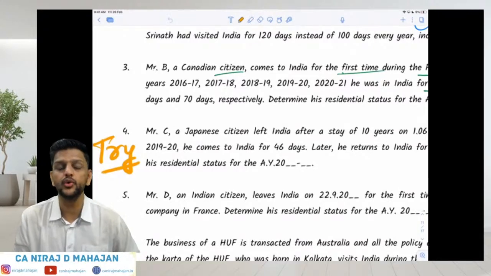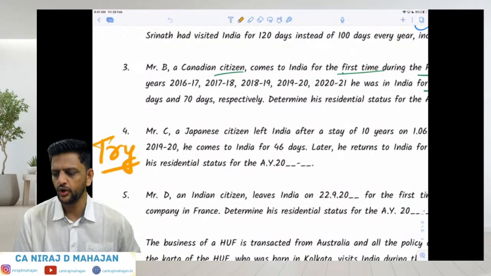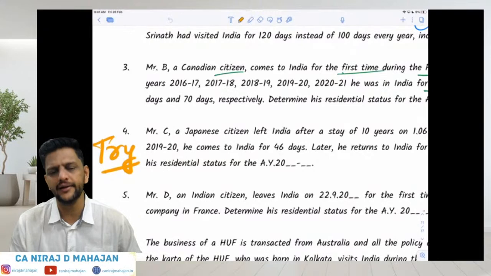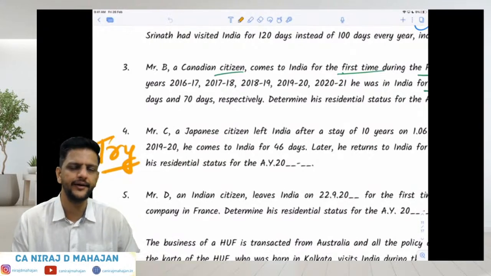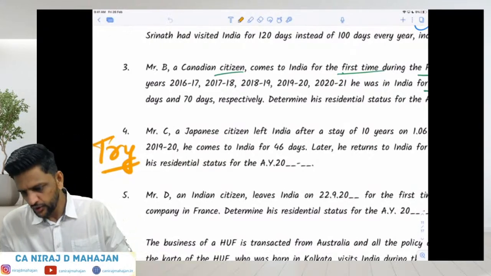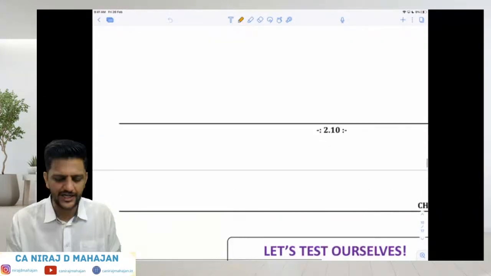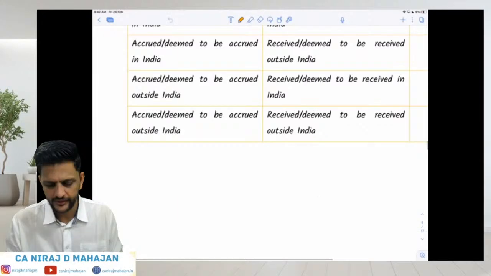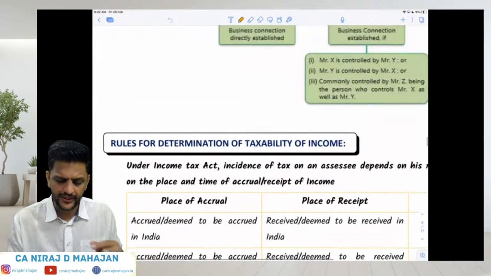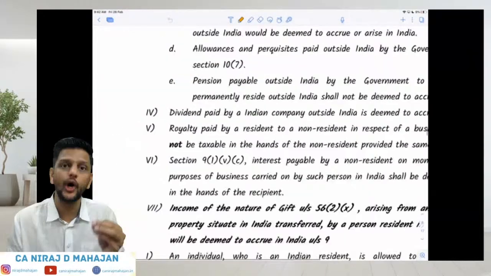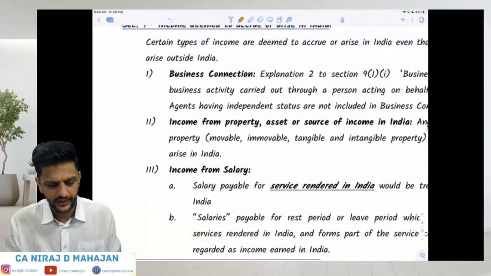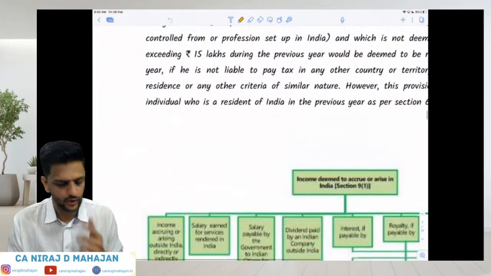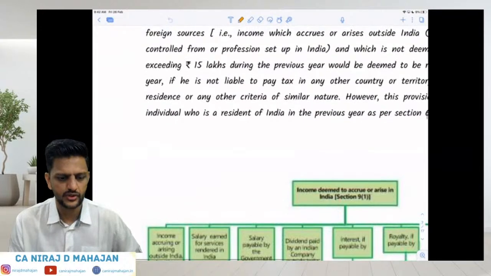We have started with chapter number 2 in the last lecture, with residential status of individual and other types of assessees also. For an individual, there will be mainly three categories: ROR, RNOR, and NR. To become ROR, he should satisfy at least one of the basic conditions, and both of the additional conditions. To become RNOR, he should satisfy at least one of the basic conditions, but one or none of the additional conditions. And if he satisfies none of the basic conditions, then he is obviously NR, that is non-resident.